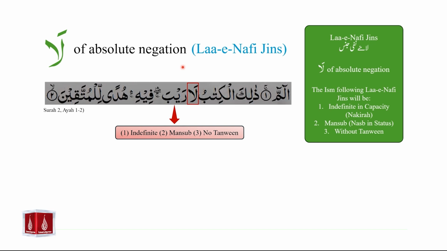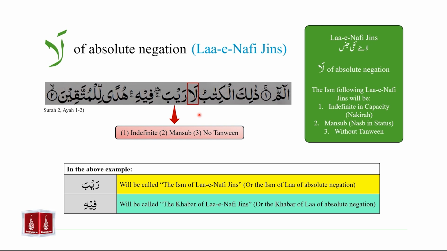Please also note that in the case of ma, we studied that ma will have an ism of ma, or ma's ism, and it will also have a khabar of ma, or ma's khabar. We will have similar terminologies with Laa-e-Nafi jins, or the law of absolute negation. In this example, rayba will be called the ism of Laa-e-Nafi jins, or the ism of the law of absolute negation. Fihi will be called the khabar of Laa-e-Nafi jins, or the khabar of the law of absolute negation.